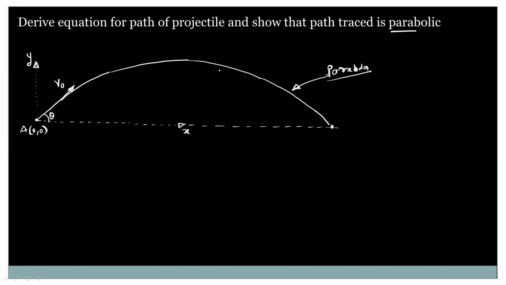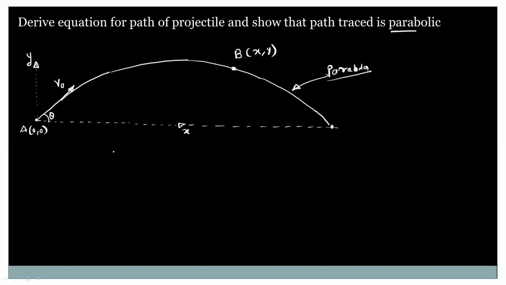For that, we will take another point on this curve. Take this point as B, having the coordinates x and y. Here x is the distance along the x direction, or the horizontal direction, and y is the distance along the y direction.